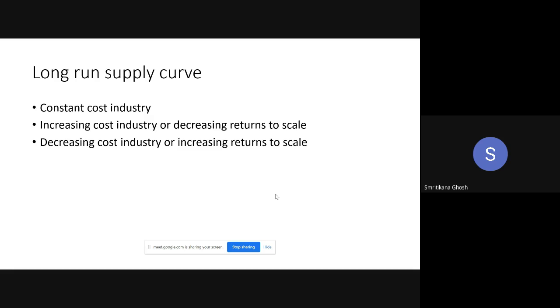But in the long run, the thing is not so easy. It is not just a horizontal summation to get the supply curve. Here we have to consider the concept of returns to scale. And as we know, there are three types of returns to scale. So there will be three types of industry supply curve in the long run. The supply curve may be downward sloping as well. So we will check one by one.